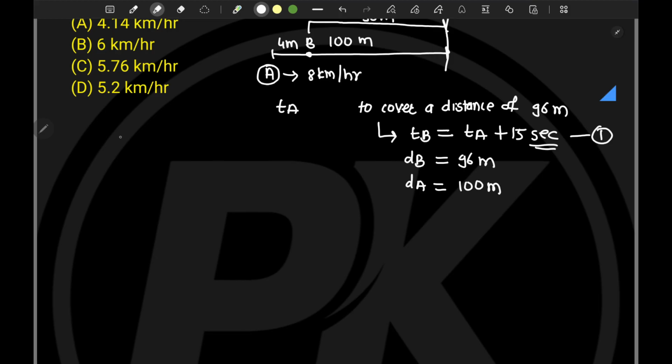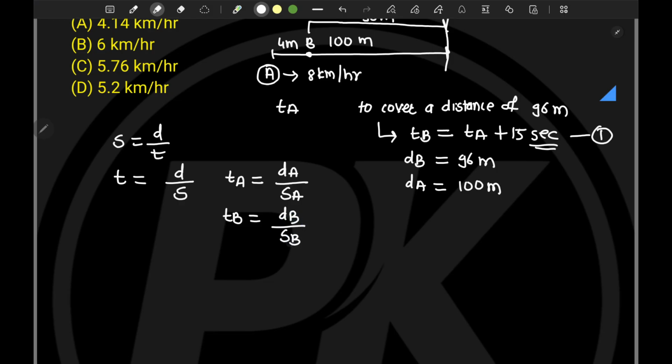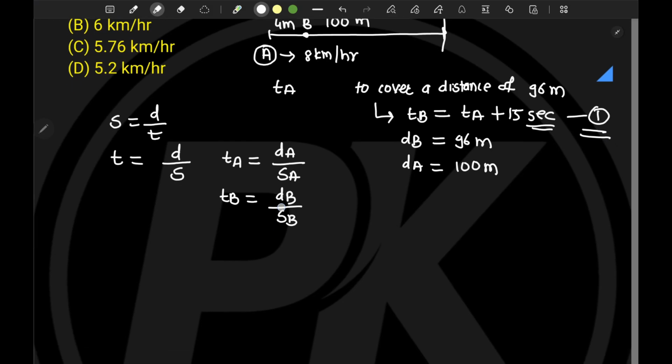Now tell me the time speed distance formula. Speed is equals to distance divided by time. Here we have the equation in terms of time, and hence time is equals to distance divided by speed. So time taken by A is equals to distance taken by A divided by speed of A. Similarly, time taken by B is equals to distance ran by B divided by speed of B. Now simply we need to put these things into equation number 1, right?